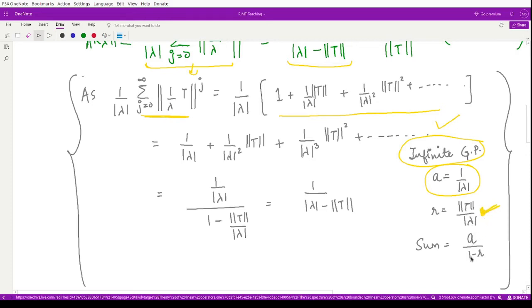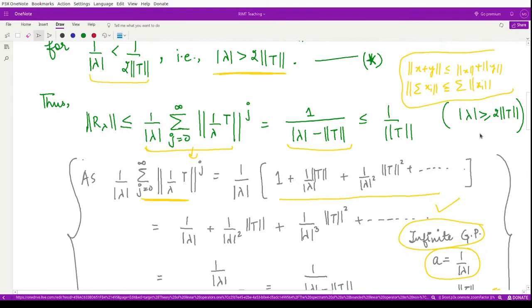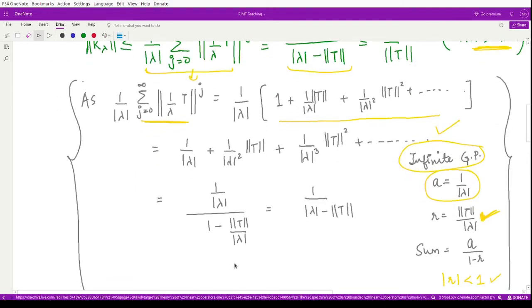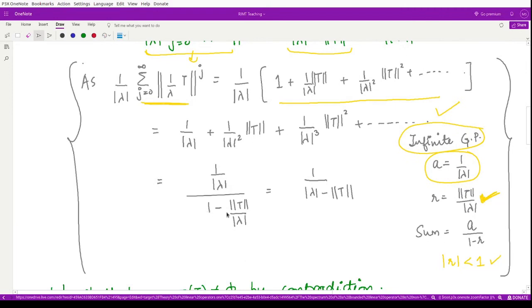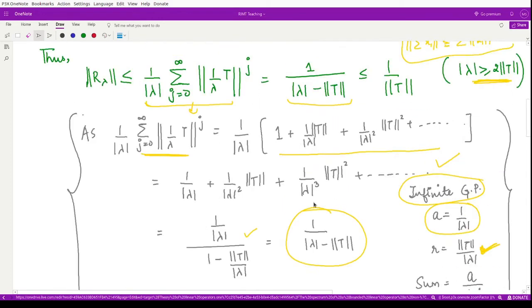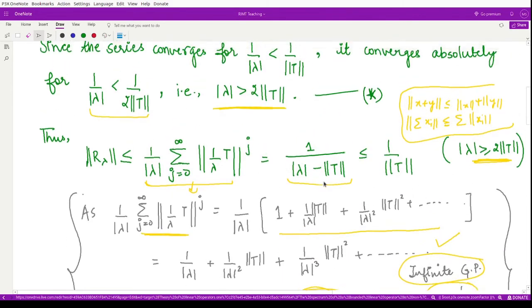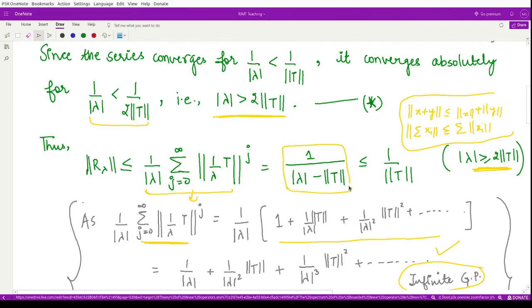It is given by a by 1 minus r, and this sum exists whenever r is less than 1. This is true in our case because we have this condition. So we may write a by 1 minus r like this and solve it, which is equal to 1 by modulus of lambda minus norm of T.